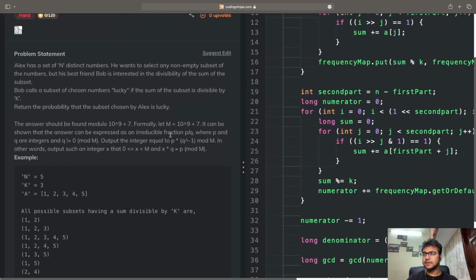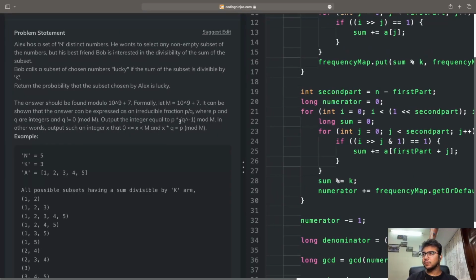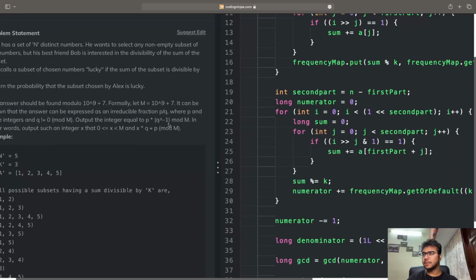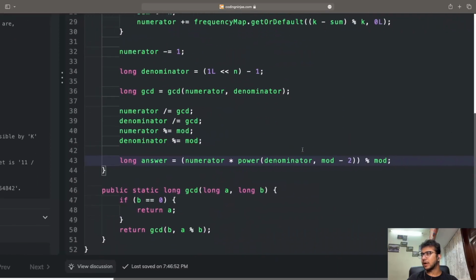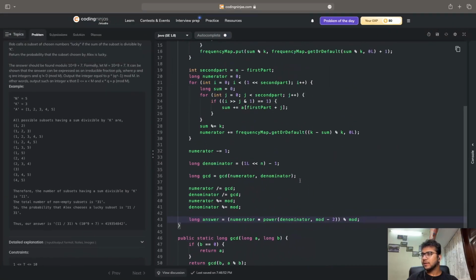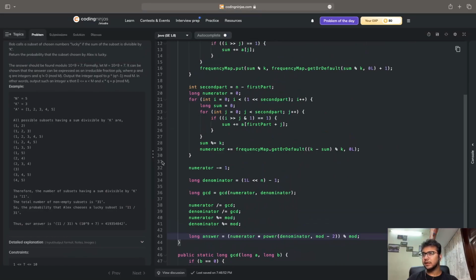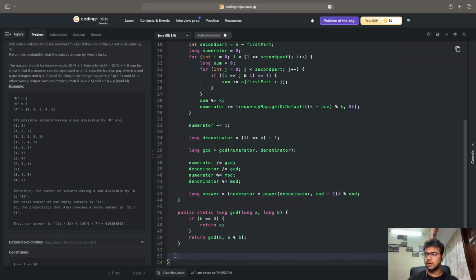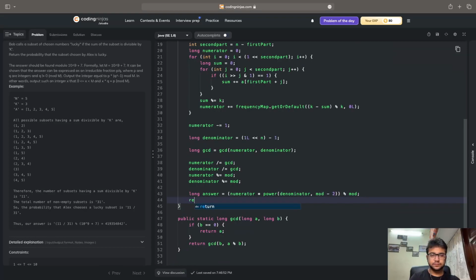The reason I've written this last line is that the output integer should be equal to p multiplied by q raised to the power minus 1 mod m. So that is what I'm trying to do over here. This is my numerator and denominator, and using this formula I will get my answer. Now I have to create that last function. Before this, I'll write return int answer.